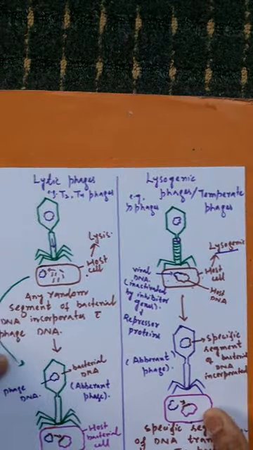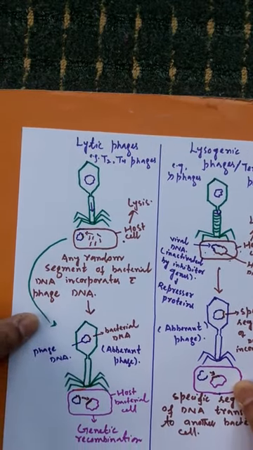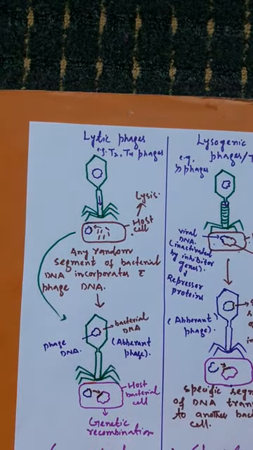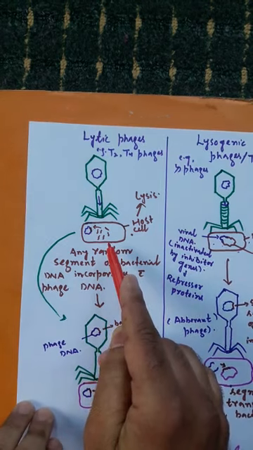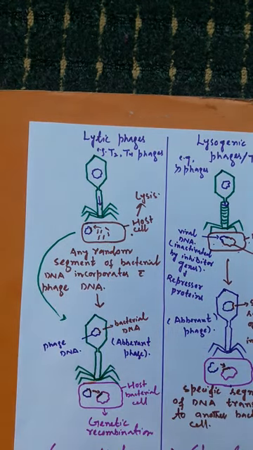So first of all, see here, what are lytic phages? Lytic phages are the type of bacteriophages that, when they attack the bacterial cell, cause its immediate lysis, its immediate breakdown, and result in the death of the host bacterial cell. So here you see what happens.